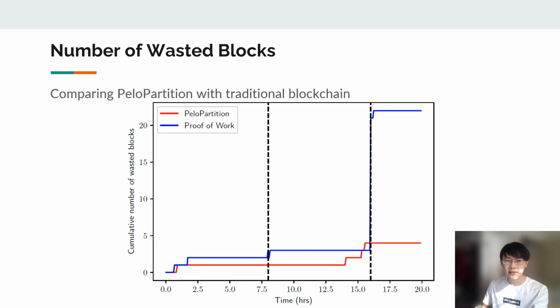Then we are going to compare the performance of PeloPartition with traditional blockchains like Bitcoin. The x-axis here is still the time series, but for the y-axis, we show the number of wasted blocks, which are blocks that are mined but not included in the main chain. So the red line is PeloPartition. We can see few wasted blocks because some blocks are competing for the signing procedure, but there is no change when the network recovers. For Bitcoin, around 15 blocks are instantly wasted after the network recovers because all of the blocks from the shorter branches are dropped.